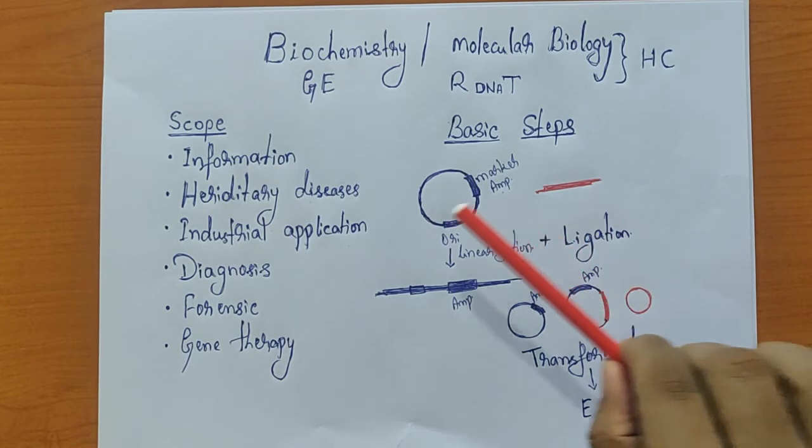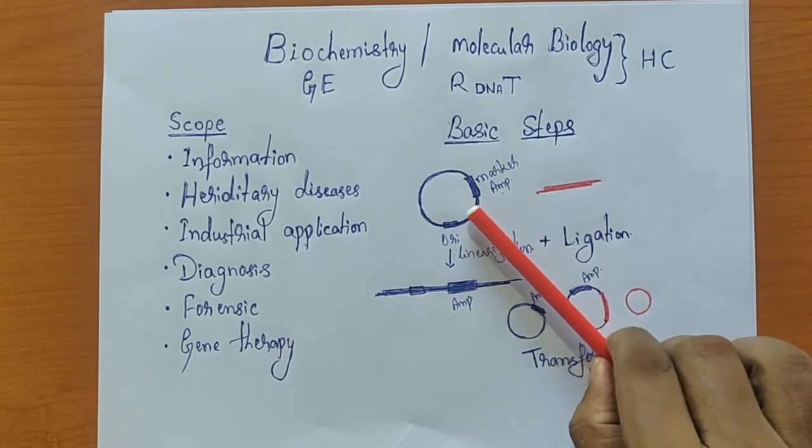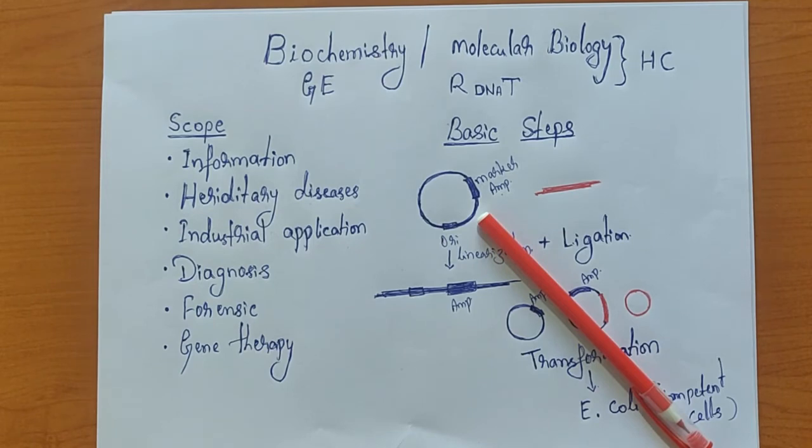So this is the DNA of our choice, and I will discuss a little bit about what are the characteristic features of a vector DNA. Now the vector DNA we are using currently is a plasmid DNA. You all know what plasmids are.